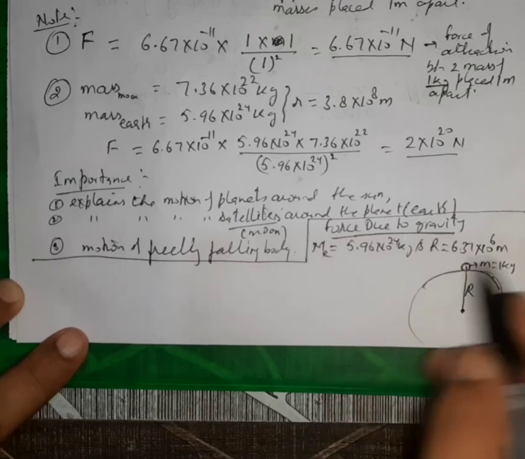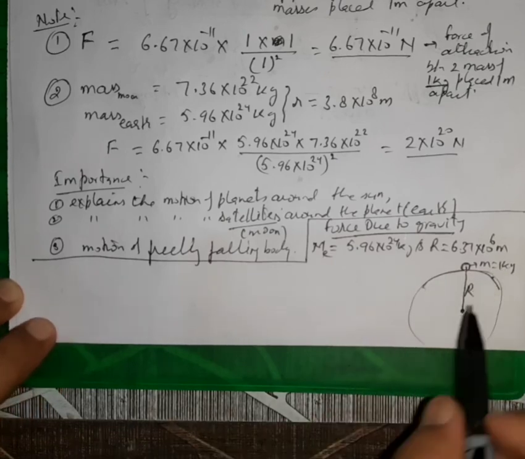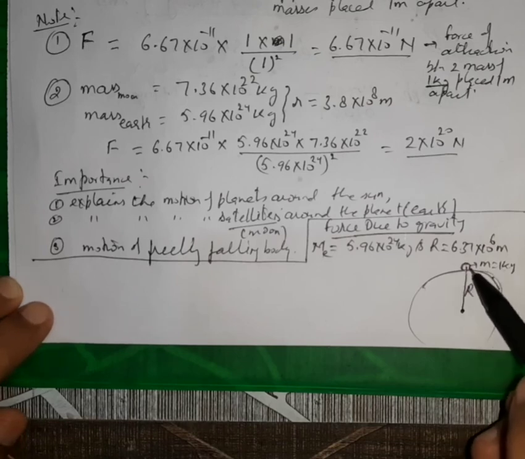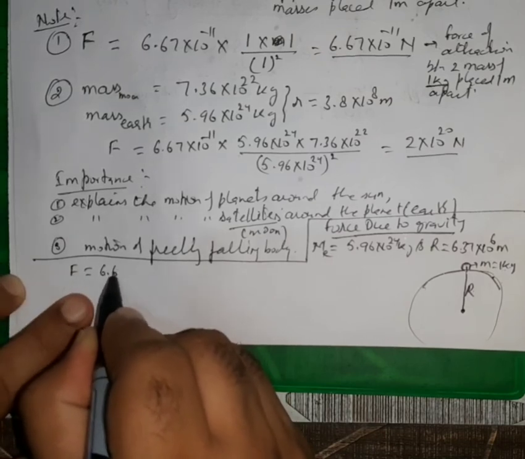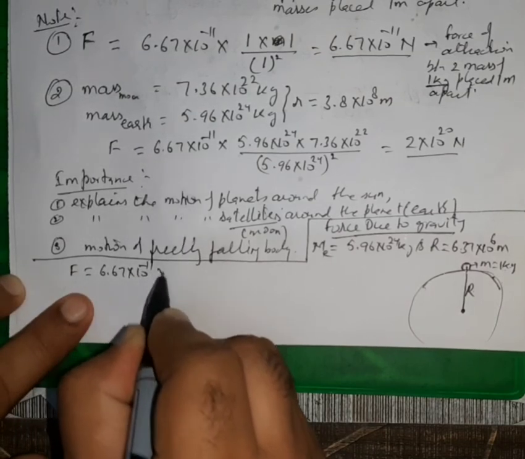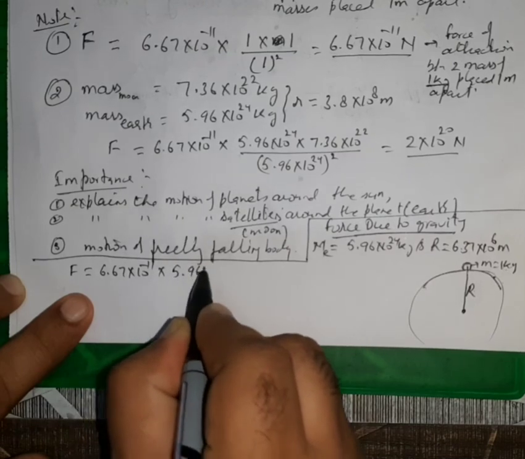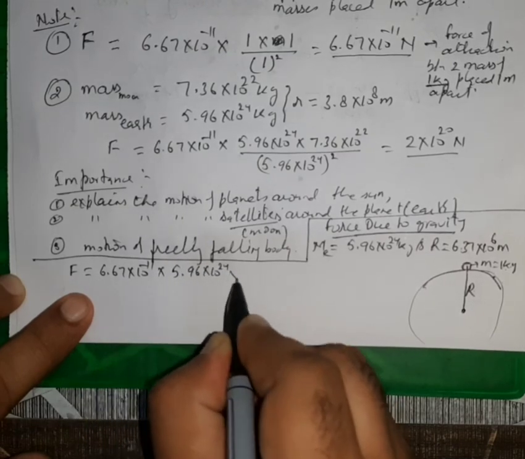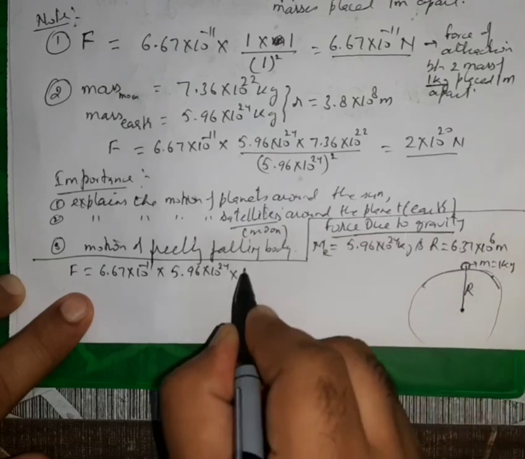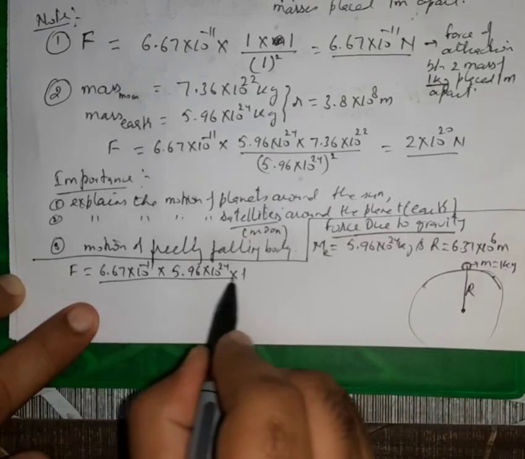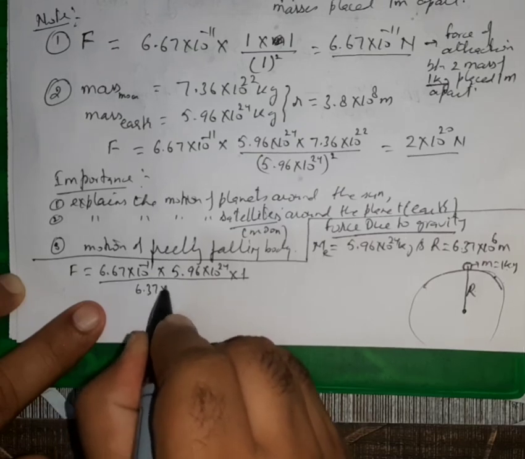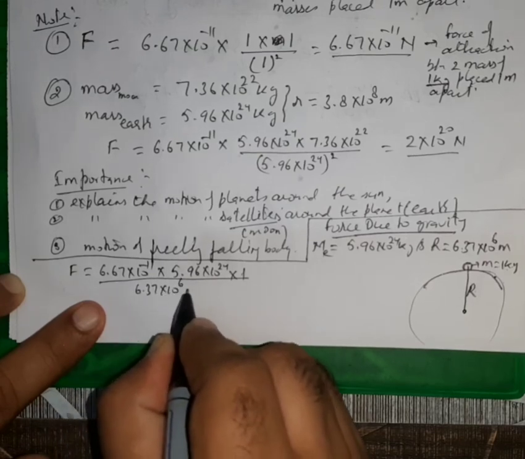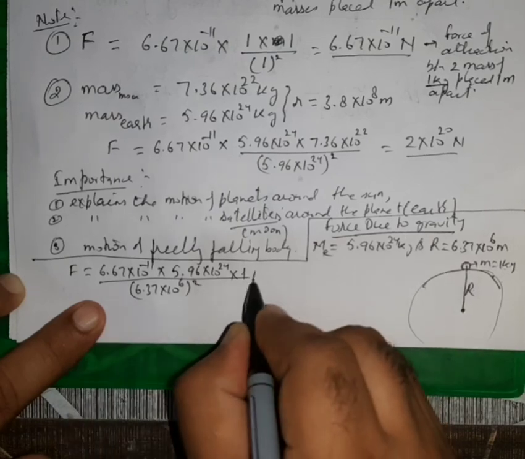So in this case this mass will be attracted toward the center with the force that will be given by F is equal to 6.67 multiply 10 raised to power minus 11 multiply 5.96 multiply 10 raised to power 24, and I have taken this mass as 1 kg, so that will be equal to 1, and here the distance between the two will be equal to 6.37 multiplied 10 raised to power 6, and now its square. The unit is Newton.